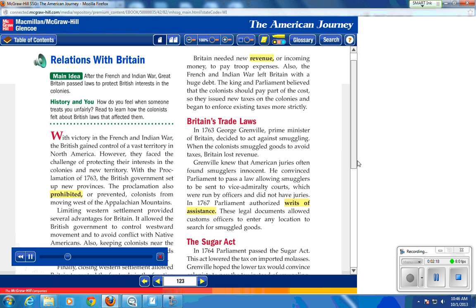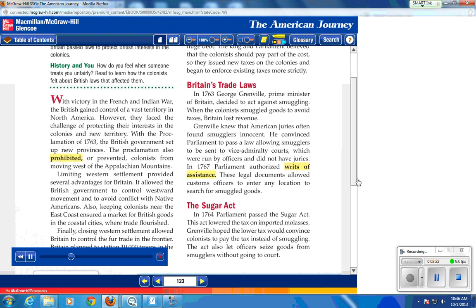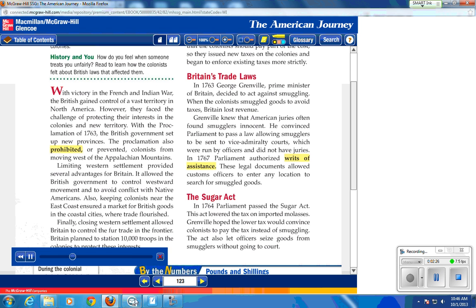With the Proclamation of 1763, the British government set up new provinces. The proclamation also prohibited, or prevented, colonists from moving west of the Appalachian Mountains.